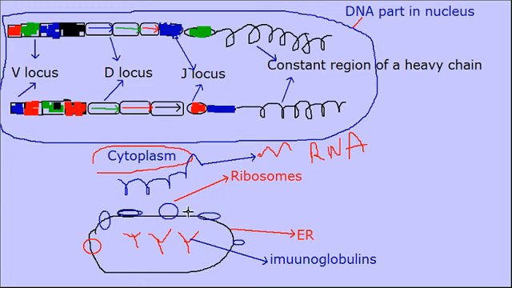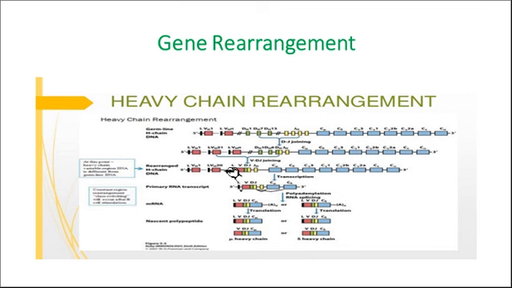So next, when we go to the PPT, here it is depicted that it is a V region, also a D region, and a J region, and the constant region of a heavy chain.